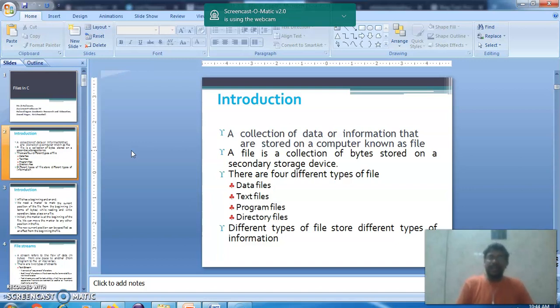And there are four different kinds of files. One is a text file, the second is a data file, the third is a program file, and the last is a directory file. Any kind of file we can access with the use of the file pointer. One thing we need to mention is the file name with extension. If you have a Word file, it can be doc or docx format, or if it is a text file, then it is txt format. Similarly, we can mention different file formats with a specific extension for the particular file.